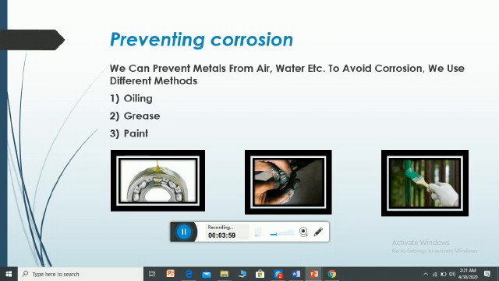And if we paint, for example cars, aeroplanes, or different metals at our homes, by painting them we can avoid corrosion of our cars or aeroplanes. By using oil, one more thing, this can reduce friction as well.